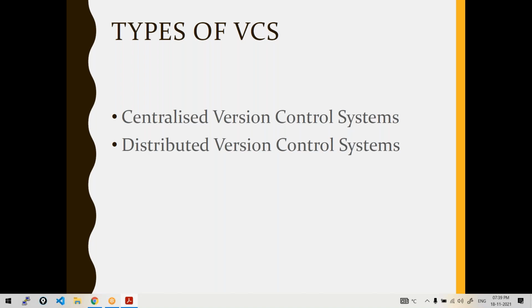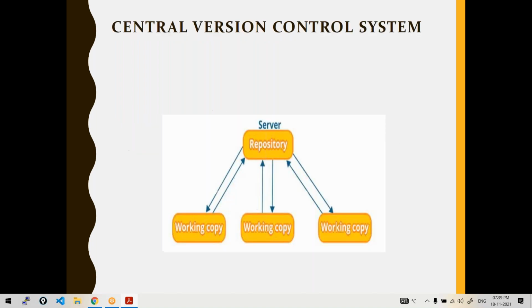So how were they categorized? What is meant by centralized? See here, you can look into this architectural diagram wherein you are seeing something called server. Server is nothing but a remote server where all the project code or else all the files of your project are kept. That is considered as a remote server or else central server.